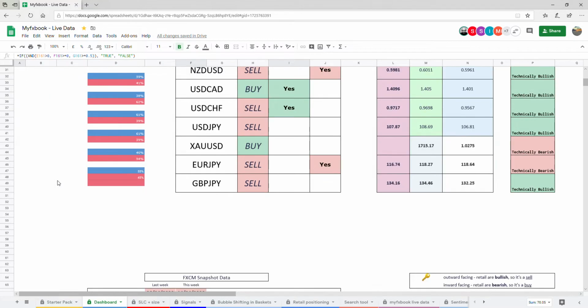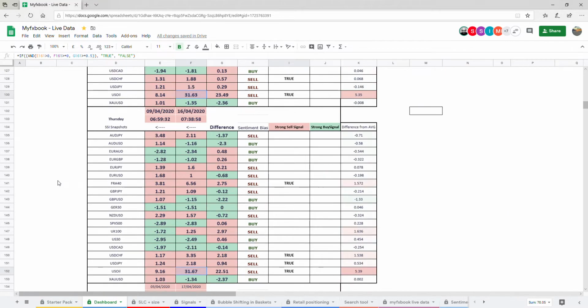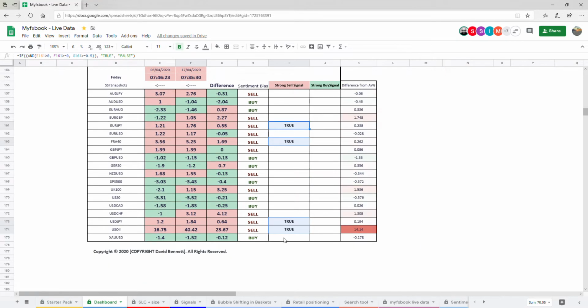And then we've got some signals down here based on FXCM sentiment over time. So Friday, for example, we've got US oil as a sell because they're going long. And there's a deviation from the average. That's a huge deviation. So that's a sell signal in itself. So that's that.